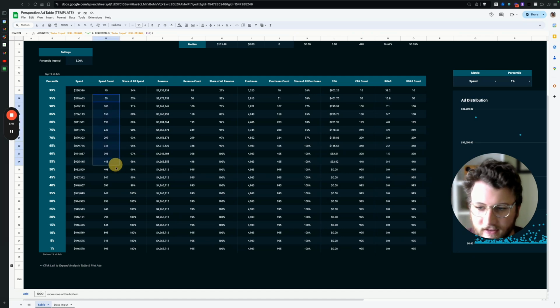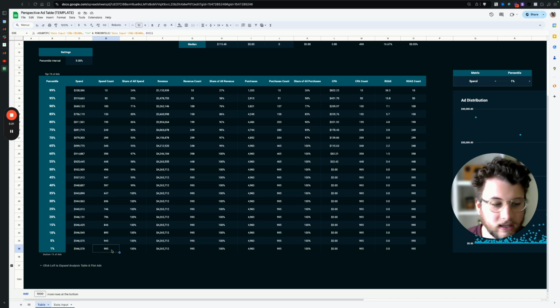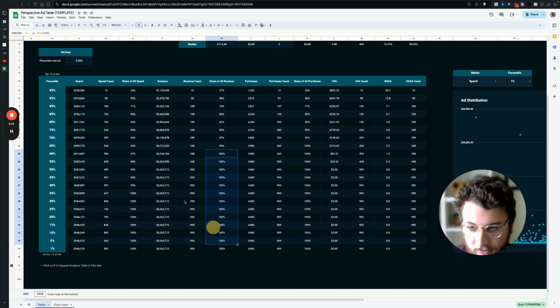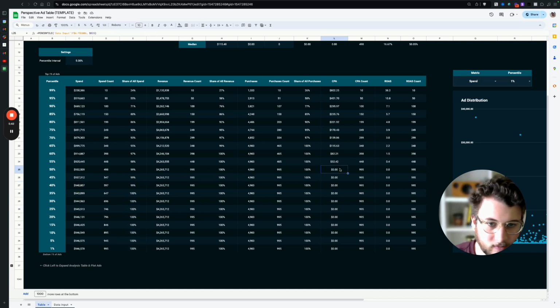But by looking at this, we can start to understand, wow, how reliant our ad account is on only 10 to 60 ads for 75, 80% of the revenue and spend, and that most of the ads we launch are responsible for no extra revenue, very little spend, right? At the 40th percentile here, we pretty much already capped out on spend. And the same is true for ROAS, CPA, and purchases, right?